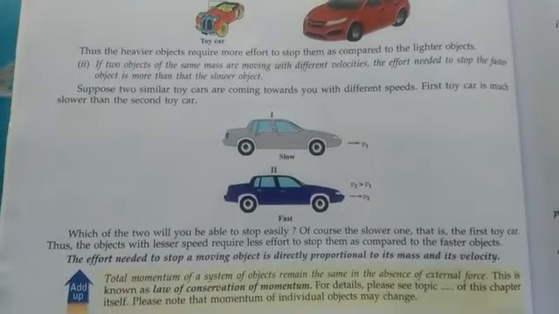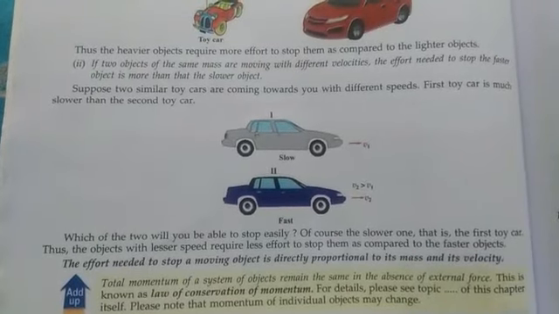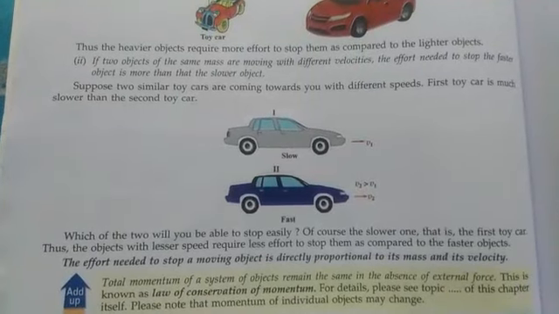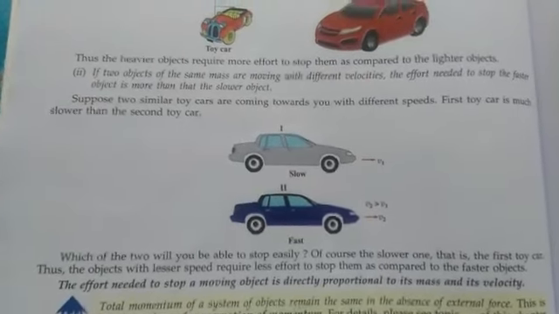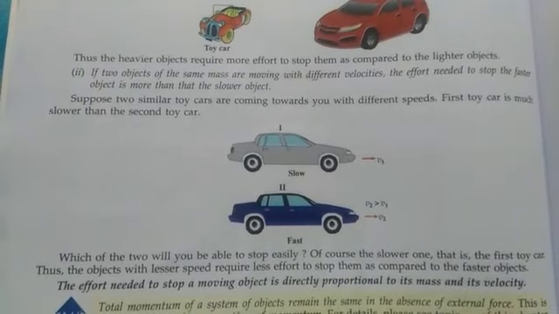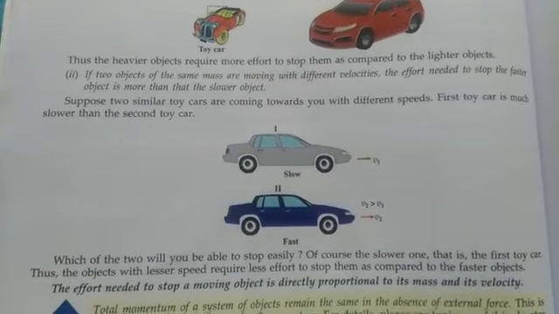In the previous example, both objects had the same velocity but different masses. Now suppose another case where two objects have the same mass but are moving with different velocities.